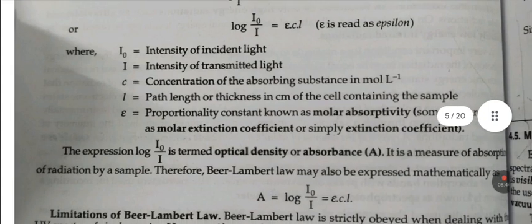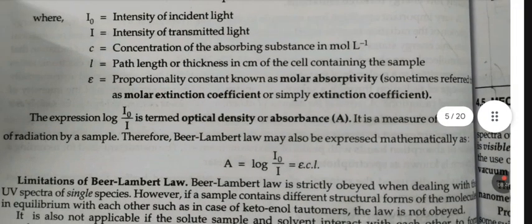The expression log I naught by I is termed the optical density or absorbance A. It is a measure of absorption of radiation by a sample. Therefore, the Beer-Lambert law may also be expressed mathematically as A equals log I naught by I equals